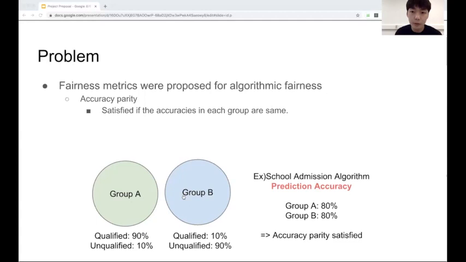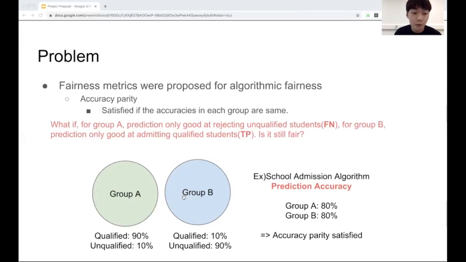For the second metric, when we know the ground truth, we can check the accuracy of prediction. If the prediction accuracies are the same in both groups, then accuracy parity is satisfied. And this metric can address the drawback of demographic parity. However, consider a case where for group A, the prediction is only good at rejecting unqualified students, and for group B, the prediction is only good at admitting qualified students. So many qualified students are not properly admitted in group A, and many unqualified students are not properly rejected in group B. So even though the accuracies are the same across the two groups, this must be an unfair situation.